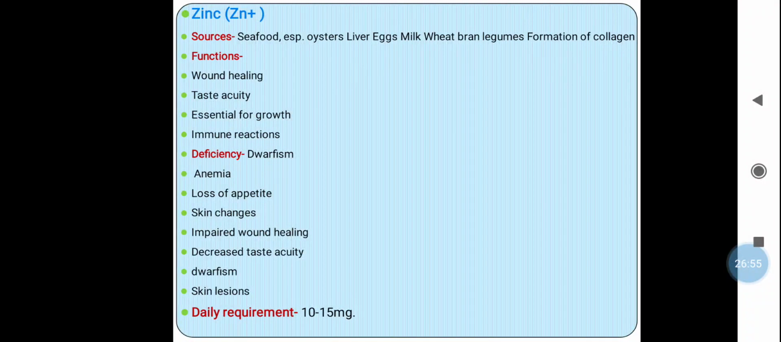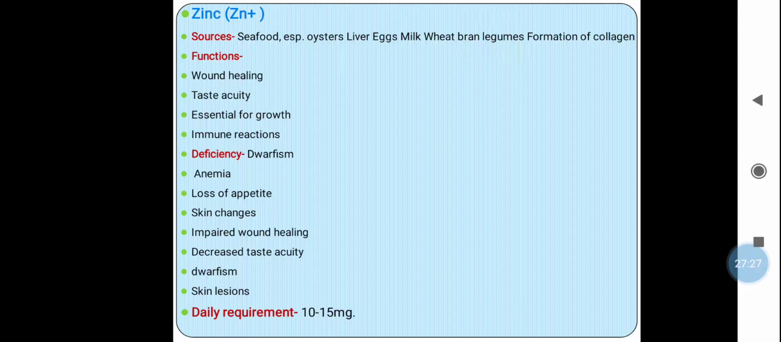Then the next mineral, it is a zinc. So sources of zinc are the seafood, especially oyster, liver, eggs, milk, wheat, bran, legumes. Okay. So functions of zinc are, first one is the formation of collagen, which is required for the wound healing and the blood clotting. Then it is essential for the taste acuity, essential for the growth and immune reactions.